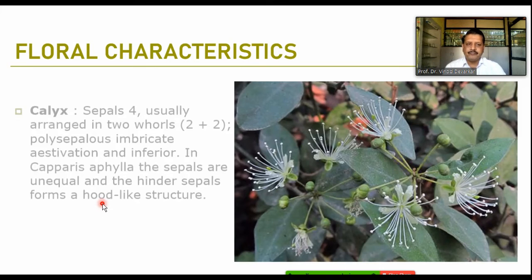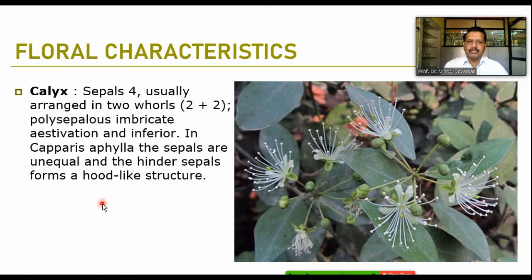When we talk about the calyx, they are usually 4. Here you can observe that these are calyx 4 and they are greenish in color. They are arranged in 2 whorls, 2 plus 2, as we just discussed in the previous family. They are polysepalous, imbricate in aestivation, and normally inferior because the ovary is superior in condition.